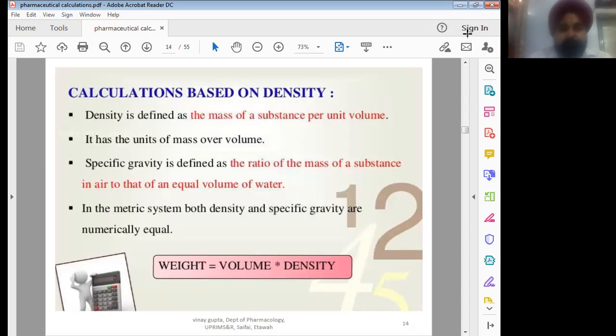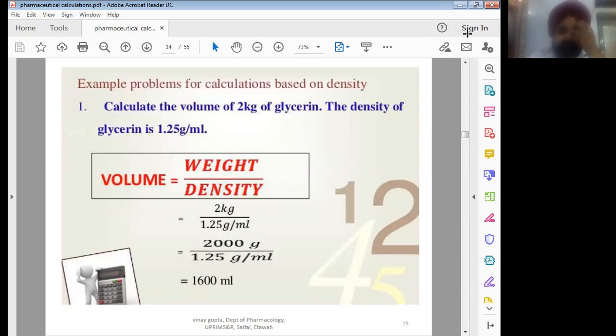Then comes calculation based on the density. You must know, density is the mass of a substance per unit volume. So the unit of density is mass per unit volume, or gram per ml. You can find the weight also by multiplying volume with the density as per the formula given. There are some problems which you can use for calculation of density.